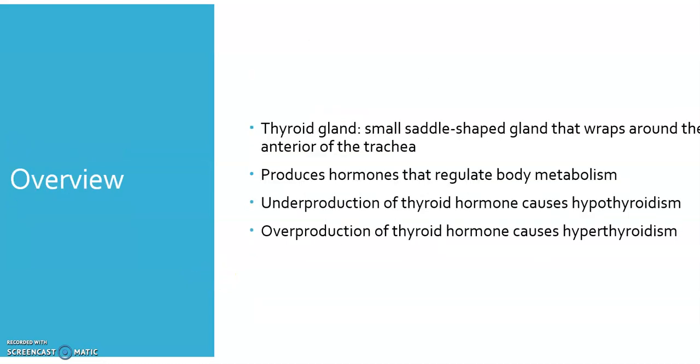The thyroid gland produces three hormones, T3, T4, and calcitonin. Secretion of T3 and T4 is regulated by the anterior pituitary gland. So as these levels decrease, the thyroid stimulating hormone, or TSH, is released by the anterior pituitary. This stimulates the thyroid gland to secrete more hormones until normal levels are reached. This is called a euthyroid state.